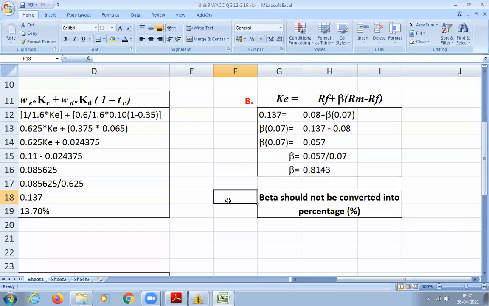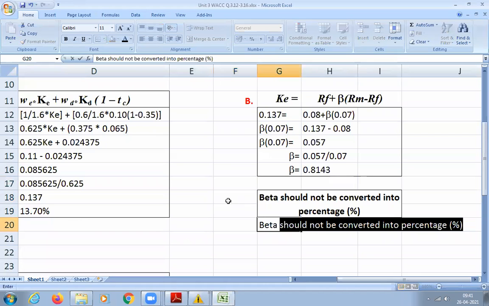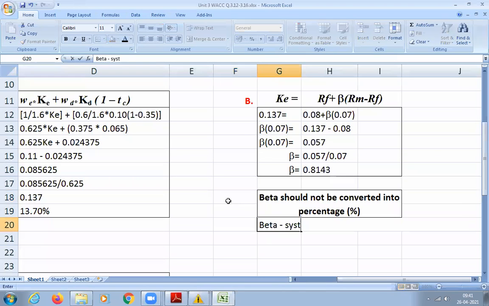I told you last class, right? So beta actually measures what? Beta measures systematic risk, and your standard deviation measures the total risk of the company. So if somebody wants to know your company's systematic risk, they have to refer to your beta.